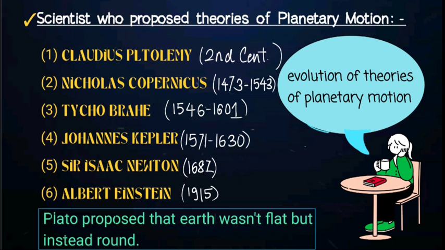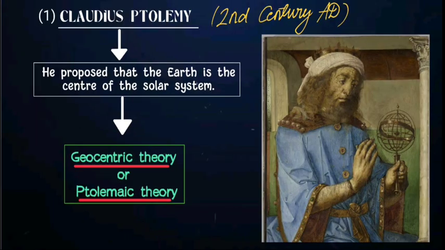Let us begin with the theory of planetary motion that was proposed by Ptolemy. Claudius Ptolemy, in the 2nd century AD, proposed his geocentric or Ptolemaic theory. In the theory, he stated that Earth is the center of the solar system. All the other planets, the sun, the moon, all the other celestial bodies of the solar system revolve around Earth. And this theory came to be known as geocentric theory.